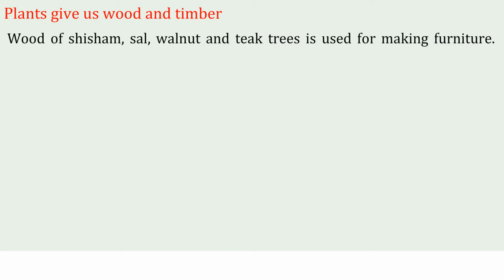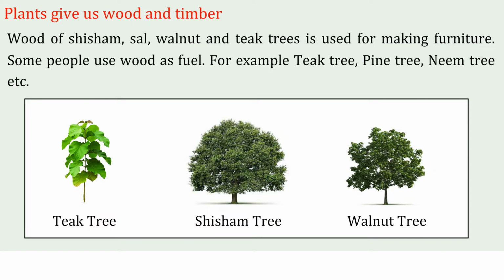Plants give us wood and timber. Wood of shisham, sal, walnut, and teak trees is used for making furniture. Some people use wood as fuel. For example, teak tree, pine tree, neem tree, etc. Teak tree, shisham tree, walnut tree.